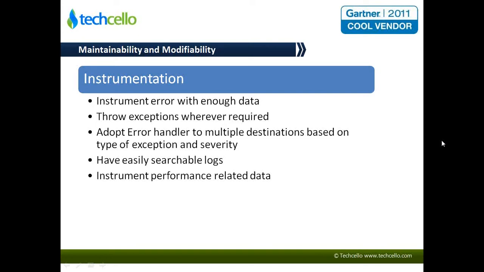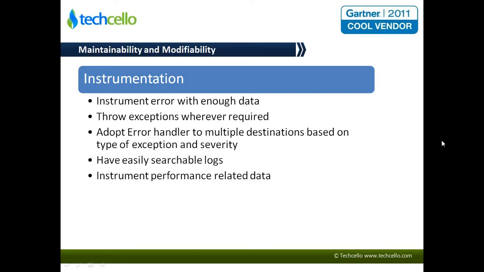And also properly devise where you are logging and have searchable logs. The formats of the error have to be proper. Use a DB in case you are expecting to analyze the instrumentation data. And also it's not just enough to instrument errors.